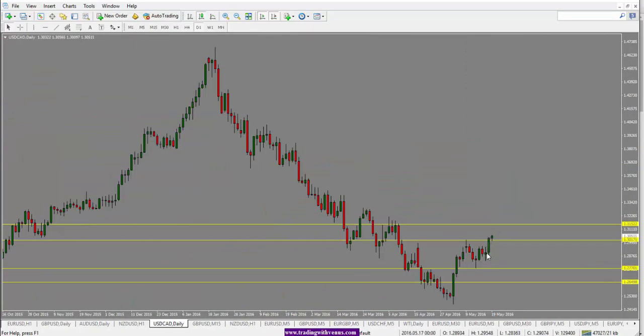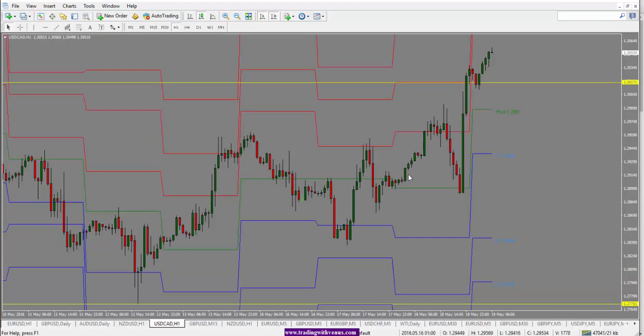Looking at dollar CAD here, a very bullish close on dollar CAD, and based on the daily close here, we'll be looking for another move to the upside, and the target here is 131.50 area, which is this support and resistance area. So we're looking for a further bullish move in dollar CAD. Looking at the 1 hour chart here, we do see big inefficiencies in all the dollar crosses.